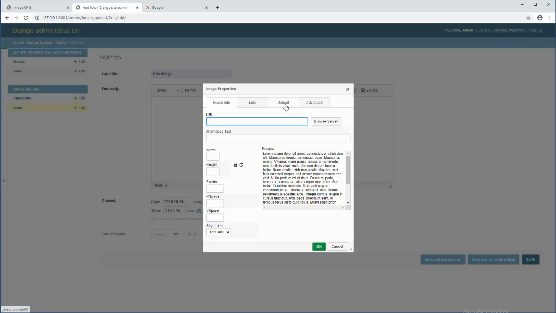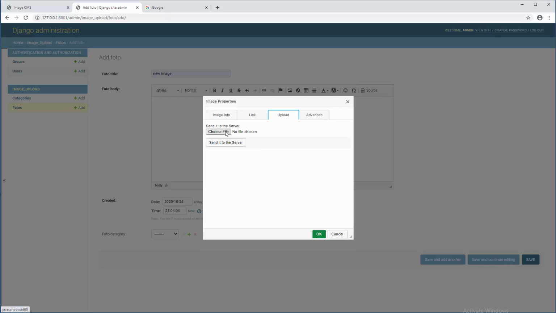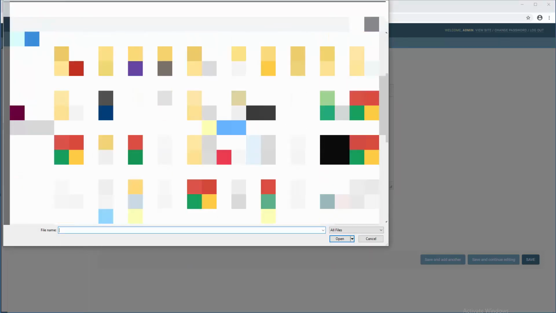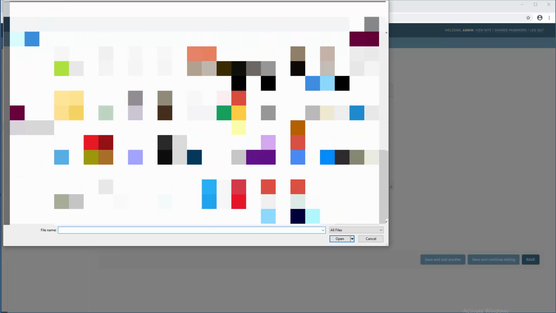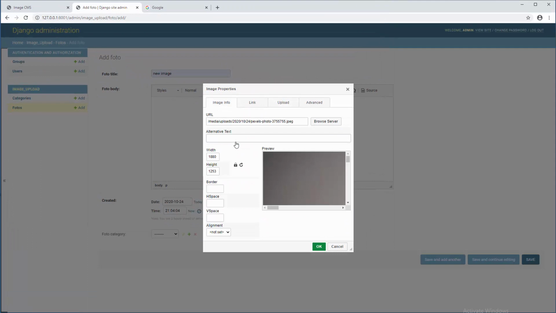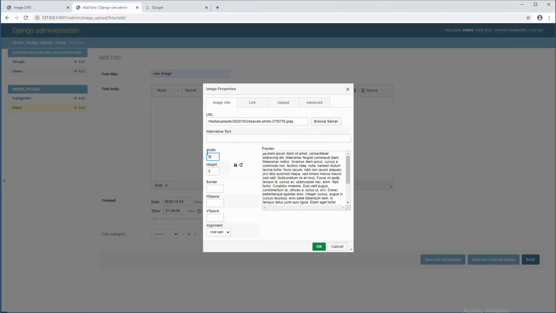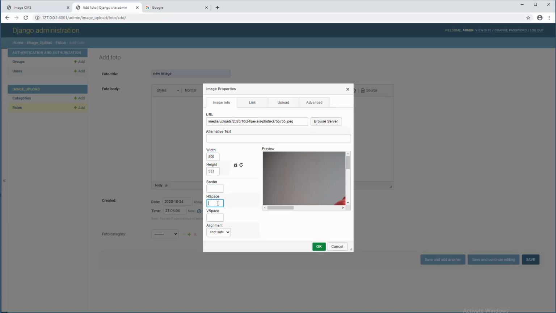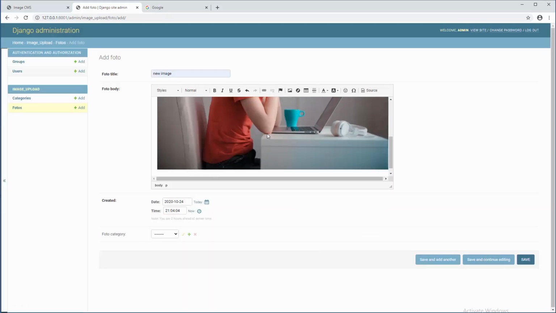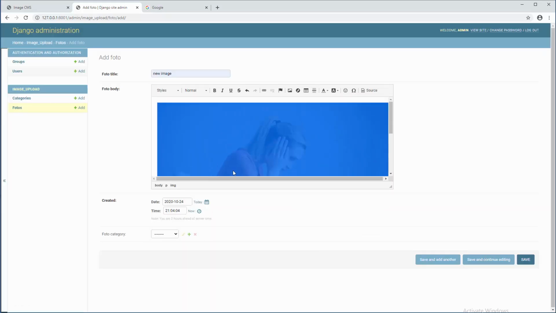So what we need to do is we need to go to upload and choose that specific file somewhere on my machine. Let me find something, just a second, like that image, and open, and I need to send that to server. I'm gonna change aspect ratio because I can, and here you can define border and horizontal and vertical space around image. So when you click on OK, there you go, you have your image, and here you can set specific date and time, but you can also leave it because date and time will be automatically grabbed by Django.